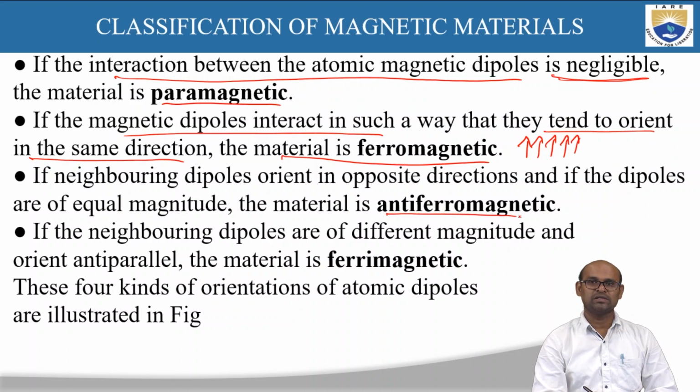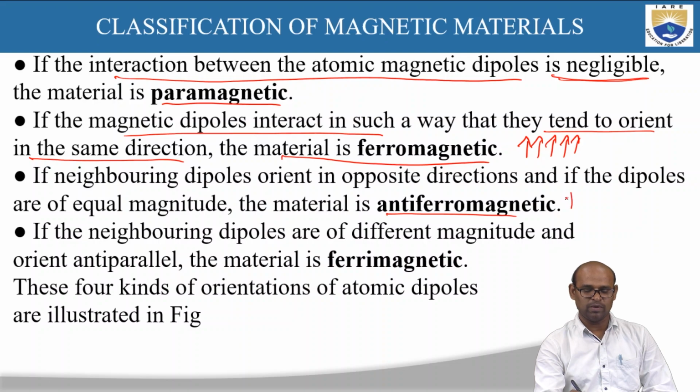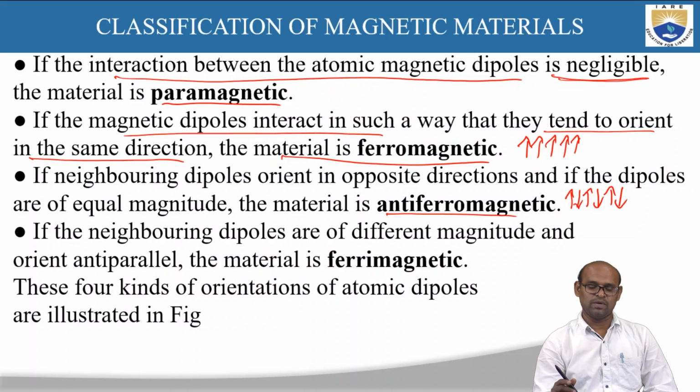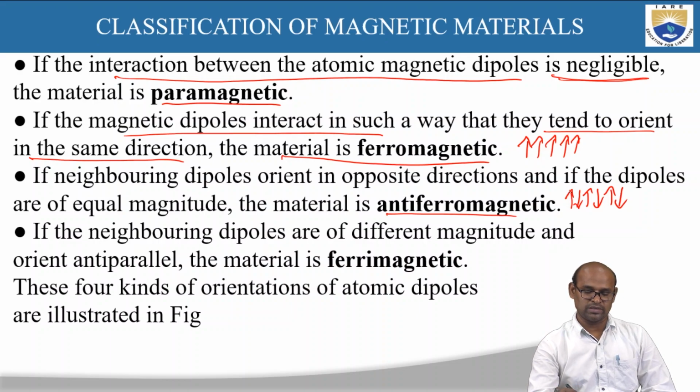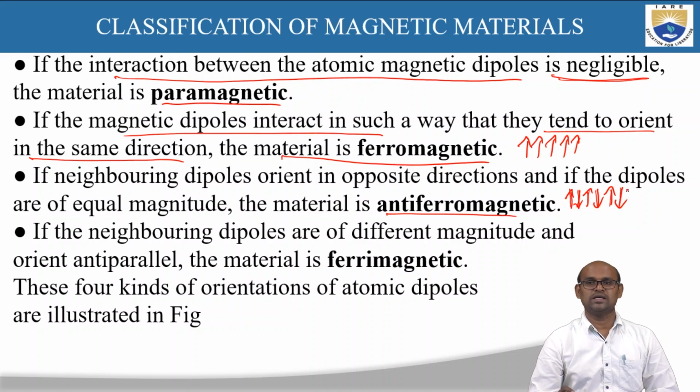So in antiferromagnetic materials also there is a strong interaction between the magnetic dipoles, and they orient in neighboring atoms in opposite directions. So one is up, one is down, one is up, one is down. The neighboring atoms are oriented in opposite directions, and the magnitude of this magnetic dipole is the same. All the dipoles are going to have the same magnitude. Then that material is called antiferromagnetic material.